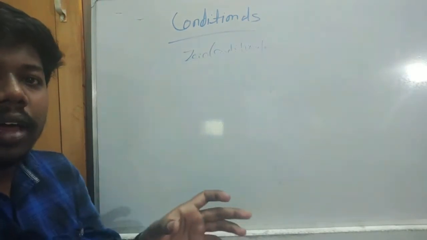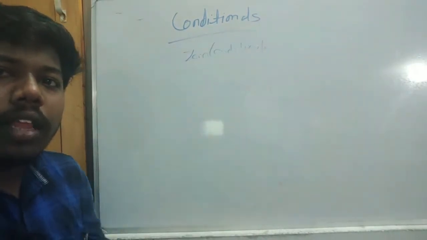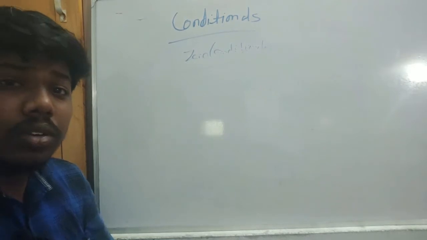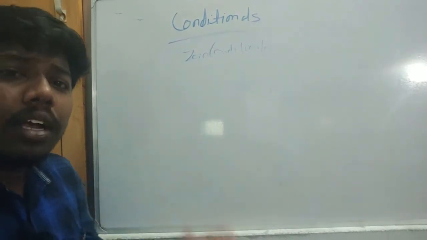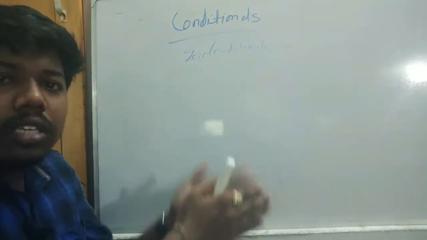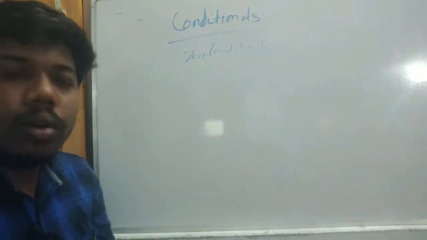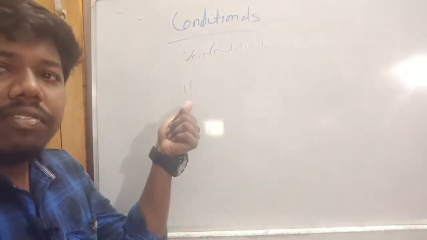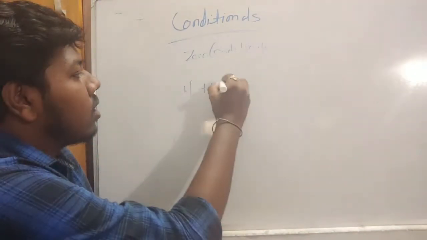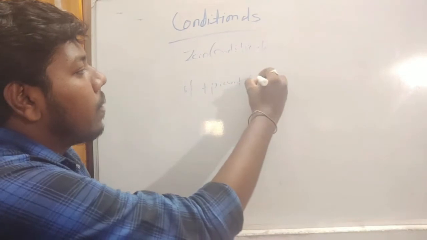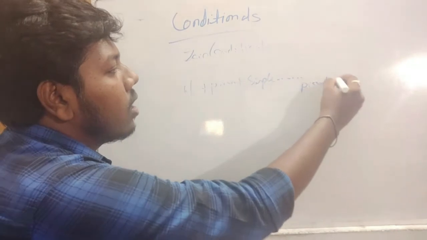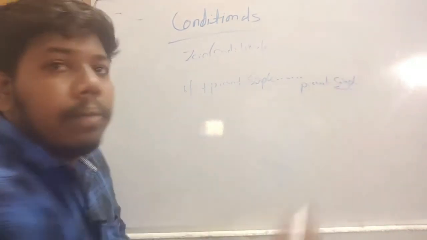So here is the rule: if plus present simple is the if clause, and present simple is the main clause.